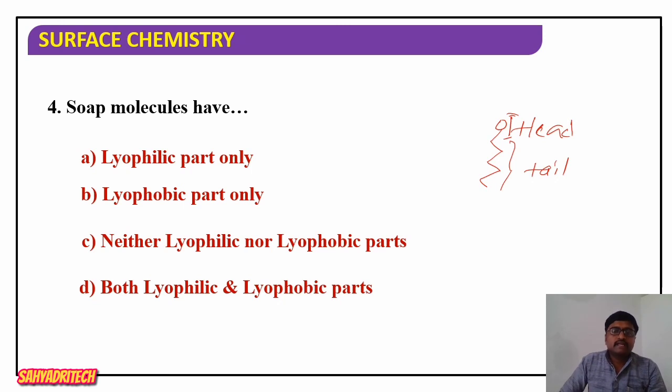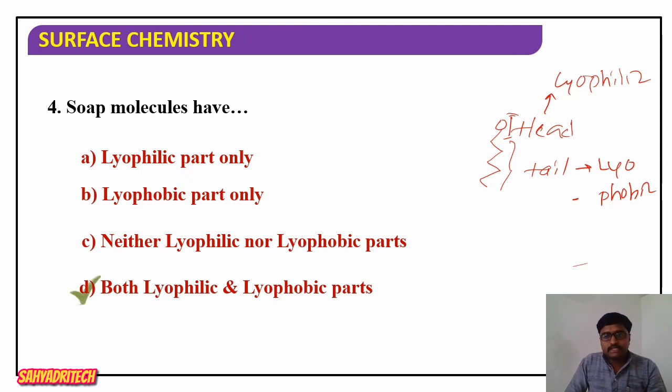What is the nature of the head? The head is lyophilic in nature, while the tail is lyophobic in nature. What is the answer here? Soap molecules have both lyophilic and lyophobic parts.